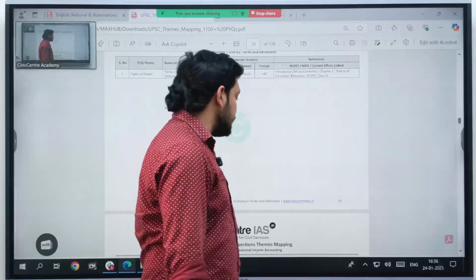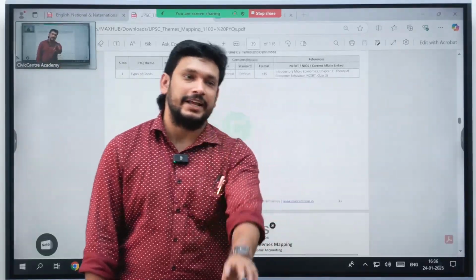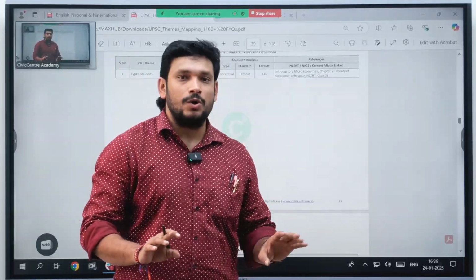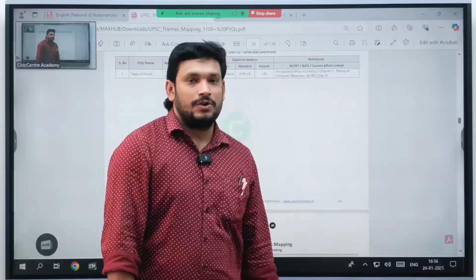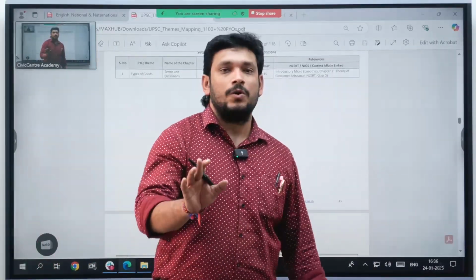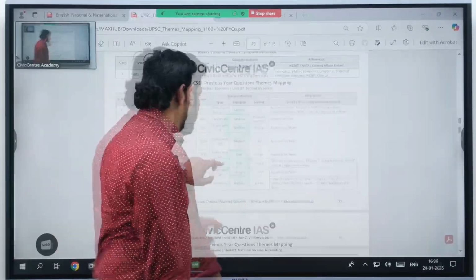Yeah, as we discussed in the previous class, most of the concepts that they will be asking are only from NCERT textbooks and websites like RBI, SEBI. That's it. They don't go deeper into Investopedia. They don't go deeper into some financial magazines. They go only through NCERT. They go only through the RBI. They go only through SEBI.